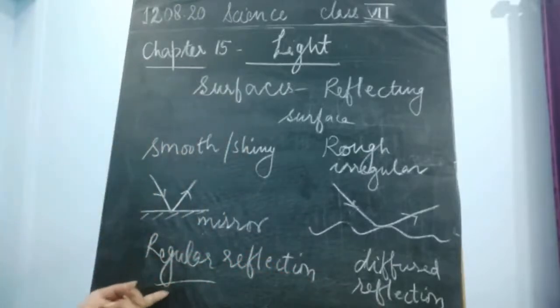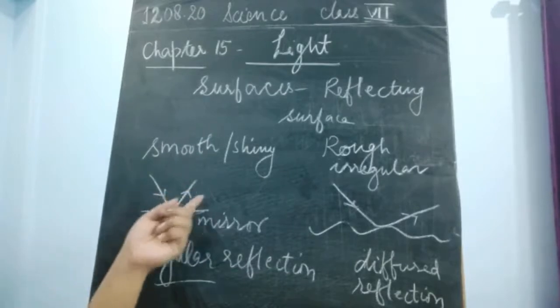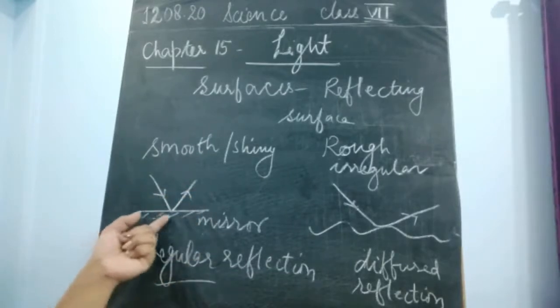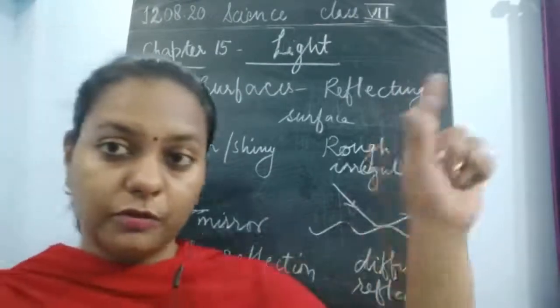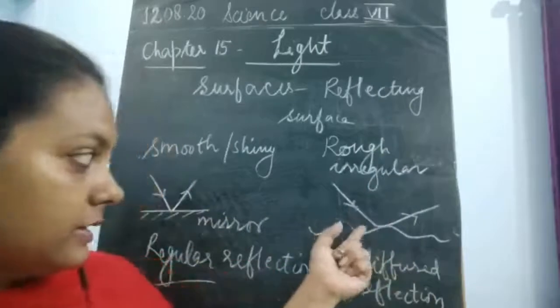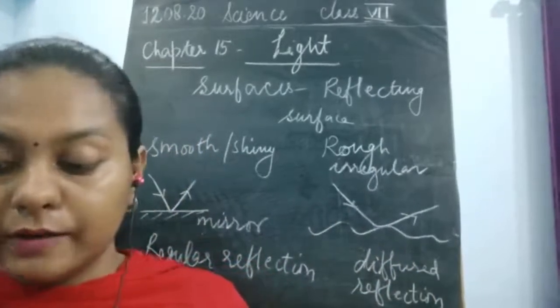A regular reflection is where light bounces back and moves in a particular path, following a particular direction, whereas in diffused reflection it does not follow any direction. It could move here and there after striking the rough surface.